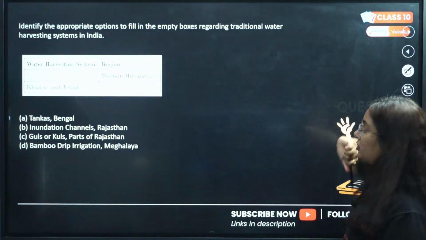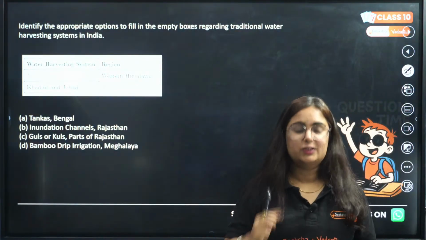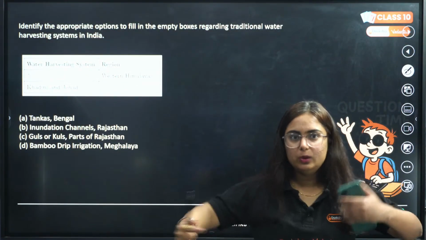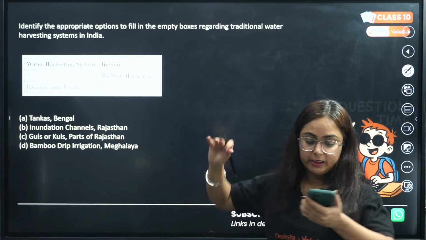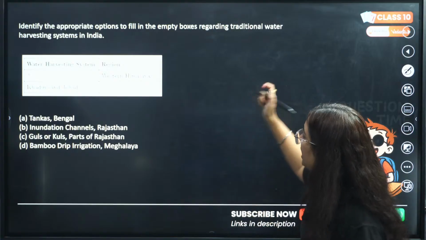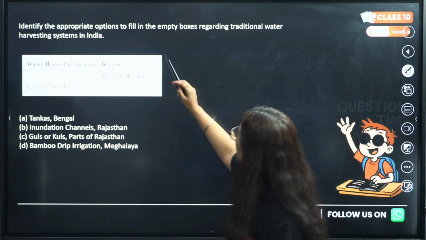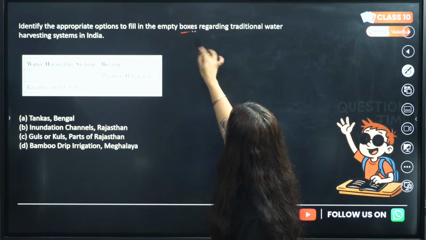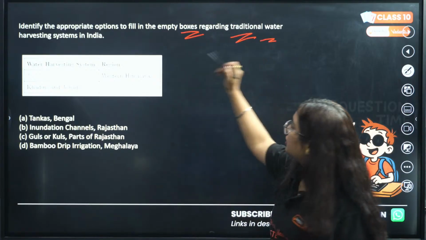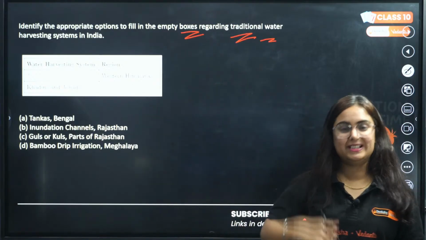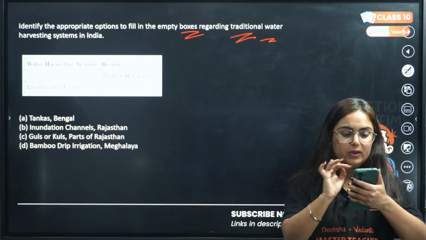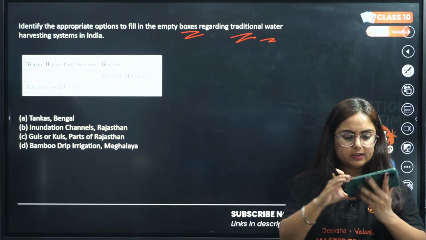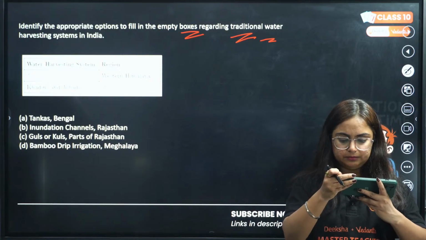Moving further with the chapter, but let's solve one question. I know that you will get busy in the mind map and then feel bored, so I have added this question in front of you. Identify the appropriate options to fill in the empty boxes regarding the traditional water harvesting system. What we studied right now is related to that. Is it visible? I guess it is not visible, right?